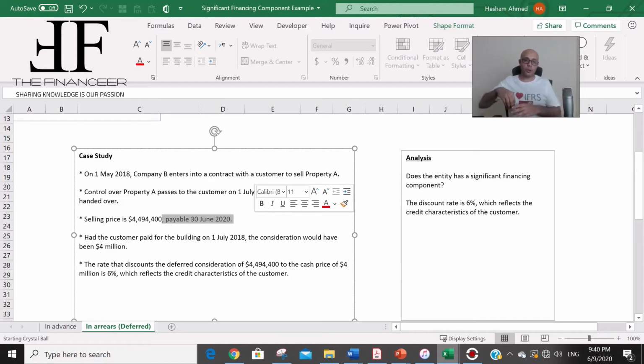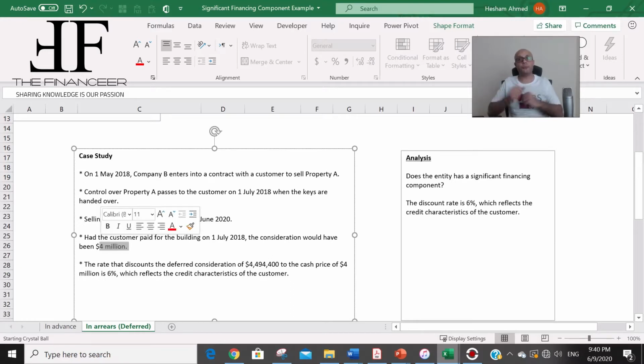So now the customer is going to receive the property in 2018, and the customer is going to pay the company after 2 years. So this is the meaning of payment in arrears, that the customer is going to pay later on after the delivery of the product and services. Had the customer paid for the building on 1st of July, so if the customer is going to pay us on the spot at the same time of receiving the property, the consideration would be 4 million. So the price should be 4 million. So this will be the cash selling price, assuming that the customer is going to pay us today on the same date of receiving the property.